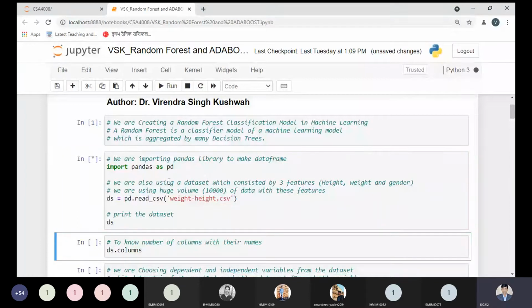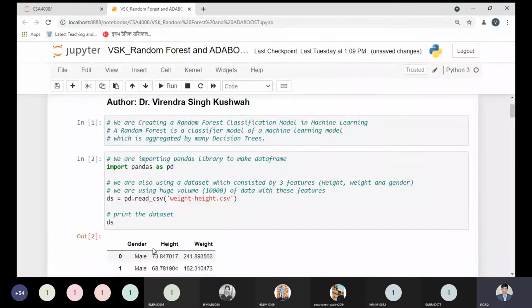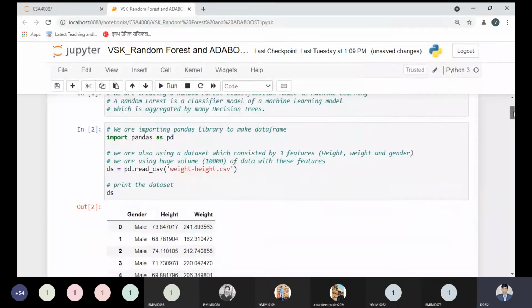Then after this code, what I need to print in the next cell, you can observe over here. We are trying to print the number of columns handled by this data set. In between, the execution is going on. So you can observe over here the message to print the data set. So I'm printing the data set, and after printing it, I will show my proof of how many records we have. Okay, so from this point, you will be able to see over here.